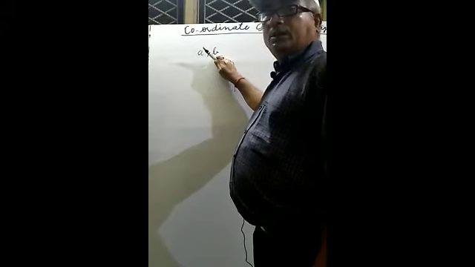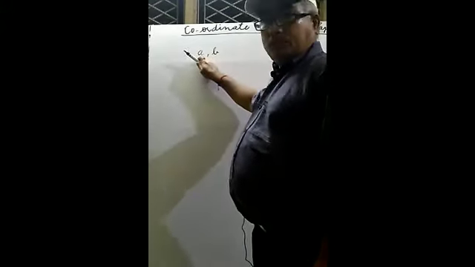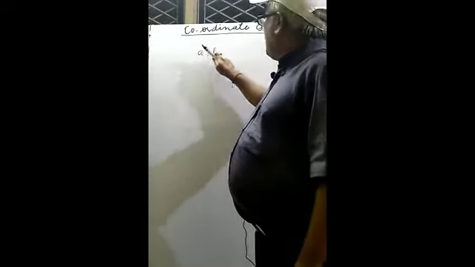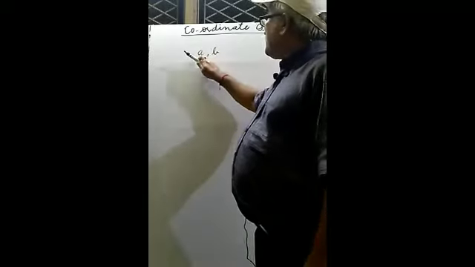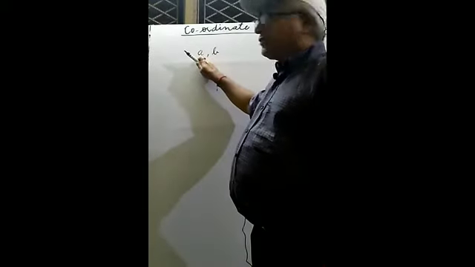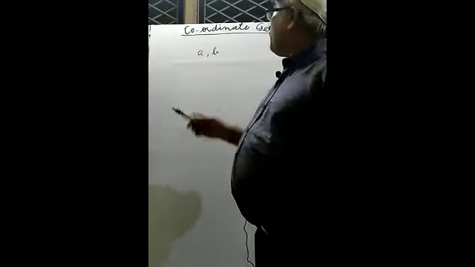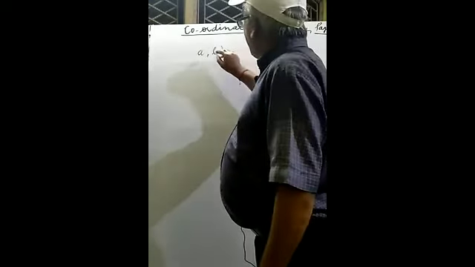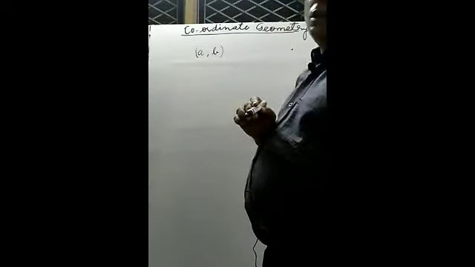A is written first and B is written afterward. It means the first place is given to A and the second place is given to B. This representation inside brackets is called an ordered pair.